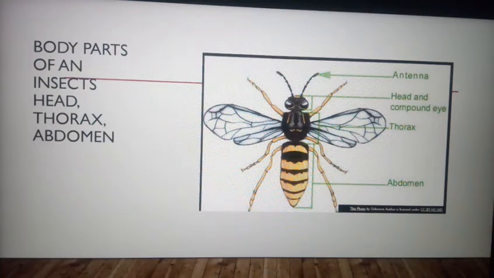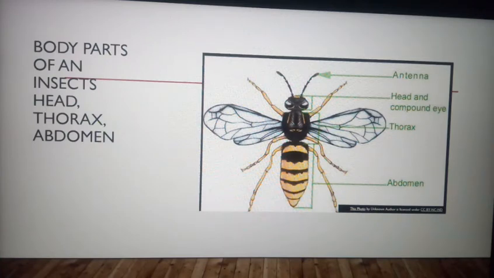But you know one thing, as you can see in the picture, every insect has some special features. Every insect has legs, and the topmost part on the head is called the antenna, and then the head and compound eyes.